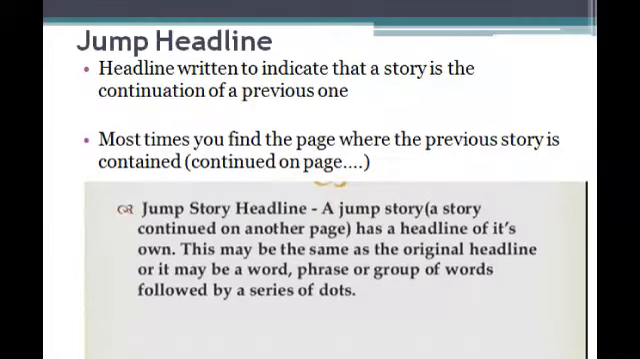Jump headline. This is a headline written to indicate that a story is the continuation of a previous one. Most times the stories that appear on the front page, for instance, they don't end there. So you could find just a paragraph or two on the front page and then it continues somewhere inside the newspaper. So most times what you have is what I call a jump headline, indicating that this story is a continuation of a previous one, whether it's on the cover or even the previous page of the newspaper. That is why I call it the jump headline. It's a headline that indicates that the story you are reading is a continuation of a previous one.